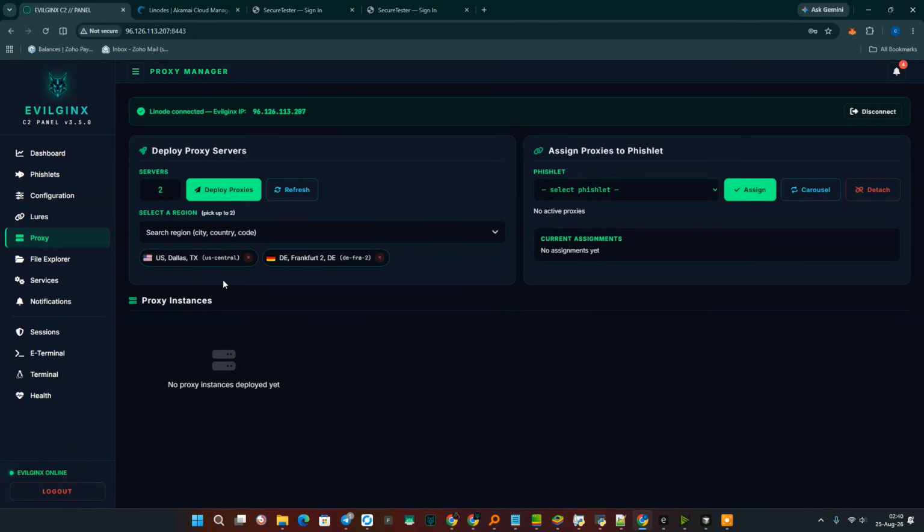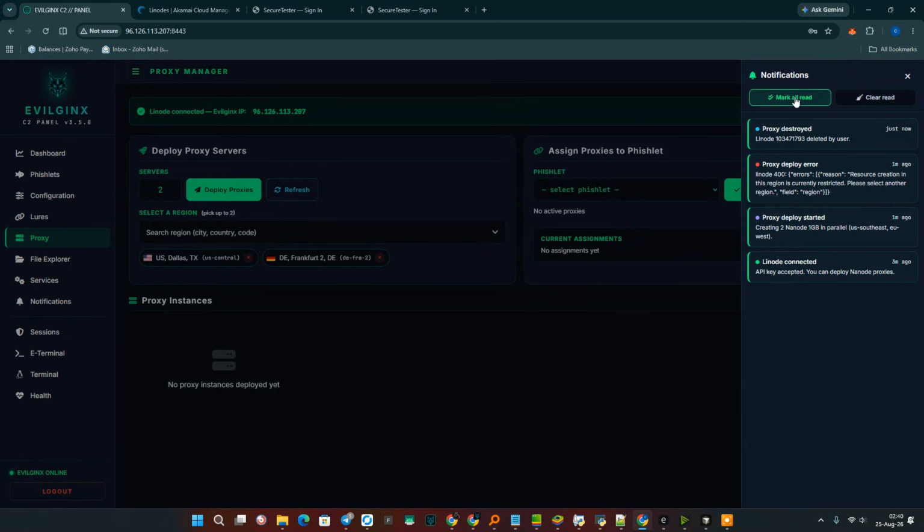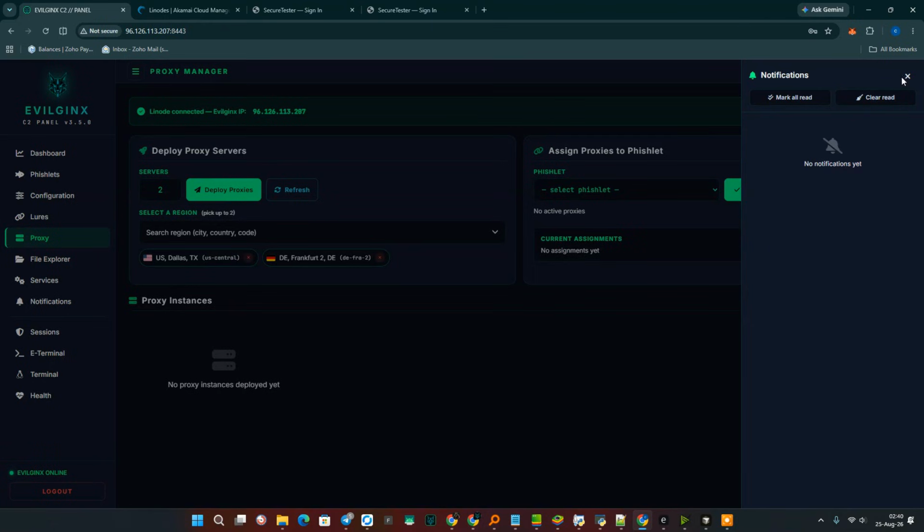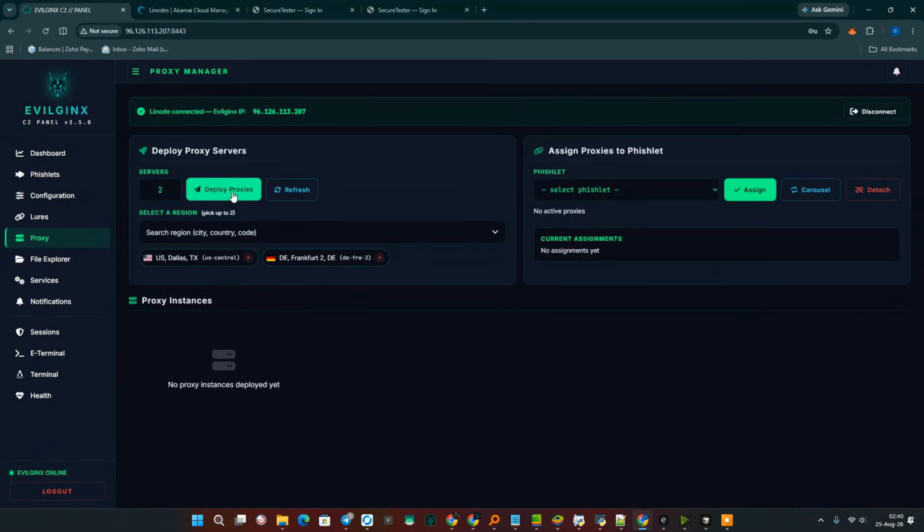This kind of error doesn't happen often. Most likely, since I have a new account, there might be some restrictions. And in the notification center, we get all the news. No problems here. Let's do deploy proxies.